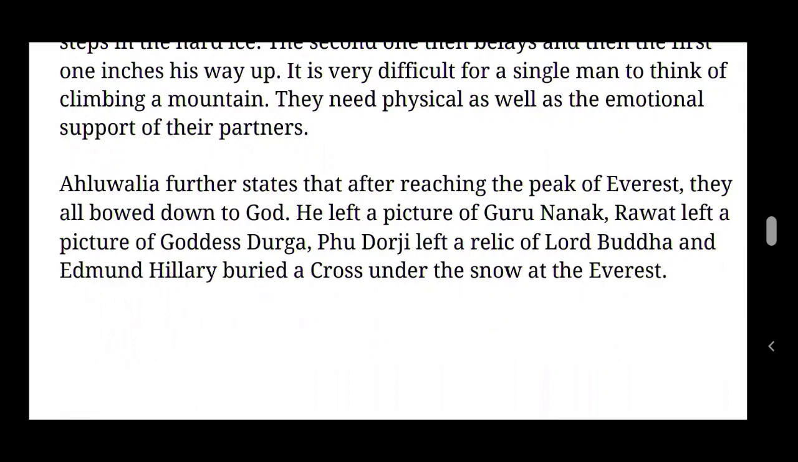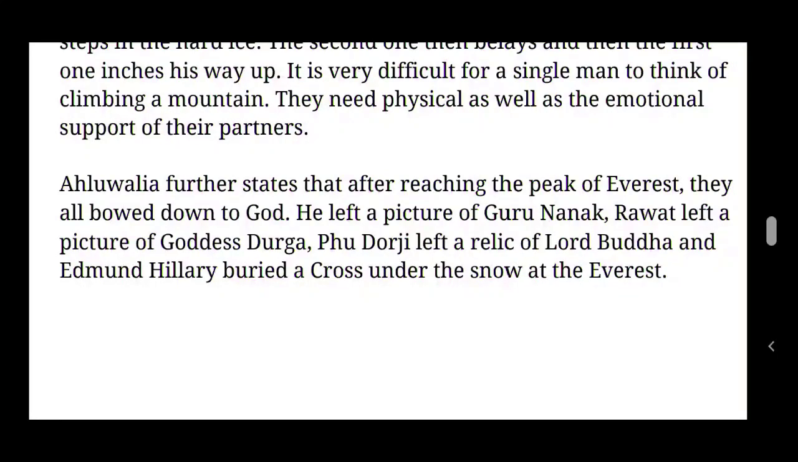They left a picture of Guru Nanak. One team member left a picture of Guru Nanak, and Rawat, a team member, left a picture of Goddess Durga, and Phudorji left a statue of Lord Buddha. Phudorji is a member of the mountaineering team, and he left a statue. Statue of Lord Buddha. And Edmund Hillary buried a cross under the snow at the Everest.